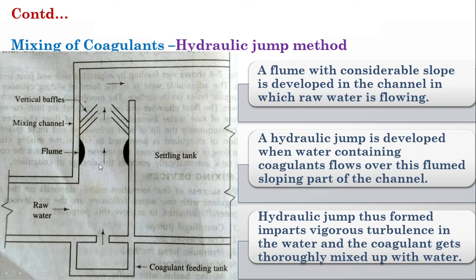So the coagulants, while passing through this, will have a jump occurring at this place, because suddenly its area is decreased and velocity is increased. So there is a chance for a jump to occur. During the process of hydraulic jump, what will happen? This coagulant will get thoroughly mixed with this water. So this is one method.